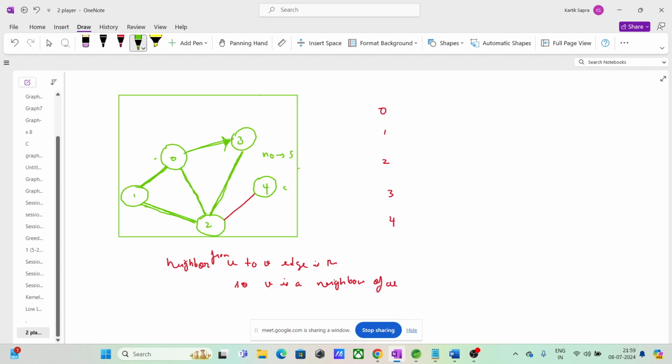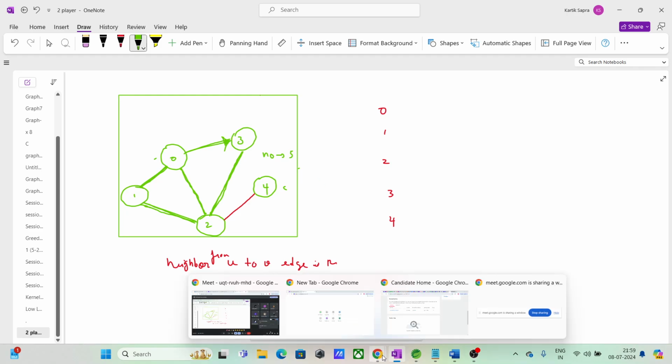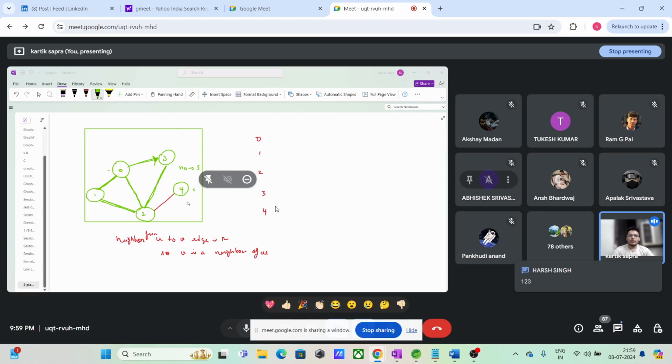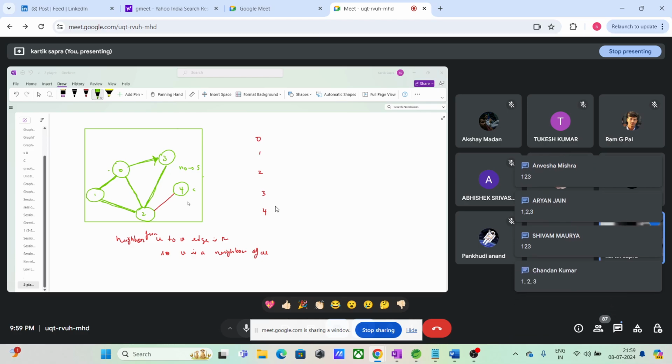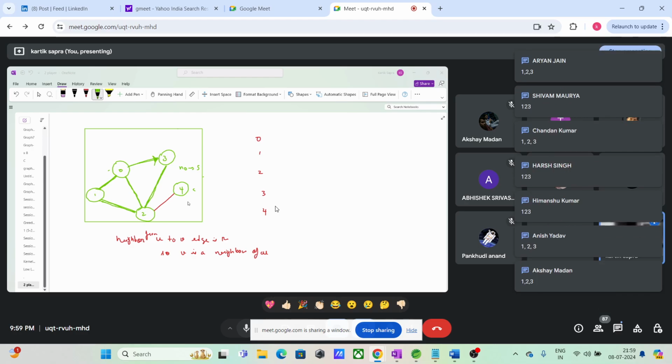हाँ, what are the neighbors of 0 guys? 0 के neighbors कौन? Can you go from 0 to 1? Yes। Can you go from 0 to 2? Yes। Can you go from 0 to 3?